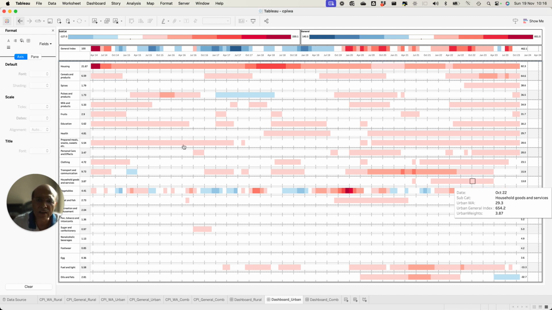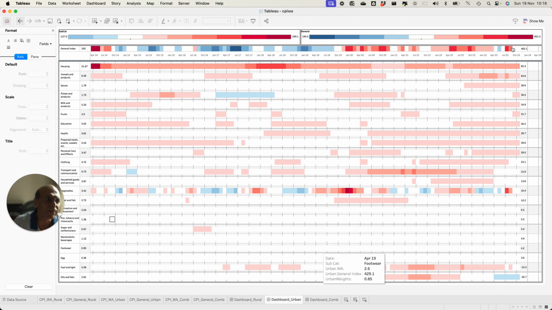Similarly, you can look at all other aspects because this gives you a bird's eye view. And what you can do is change these weights also and see how this particular view changes. These are basically percentage basis points, and these are the weights. You can change these weights depending upon what you think should be right, because these are static weights which have been fixed since 2014. So in my view, while processing the CPI data, looking at a static graph in isolation without combining it with the weights is not very useful. It does not give you the real picture.